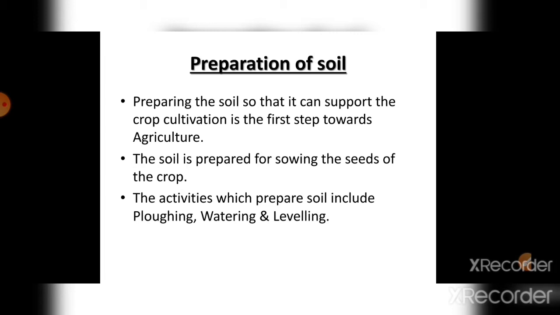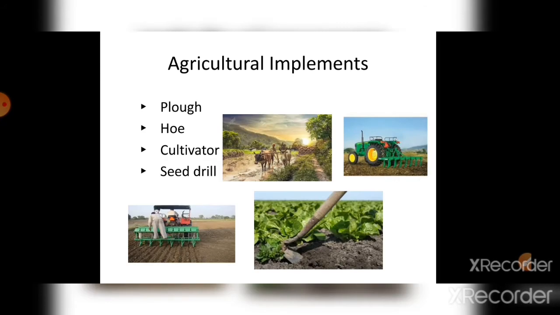Soil is the major thing that supports crop cultivation, right? The agricultural implements are plow, hoe, cultivator and seed drill. For preparation of soil these 4 are used.